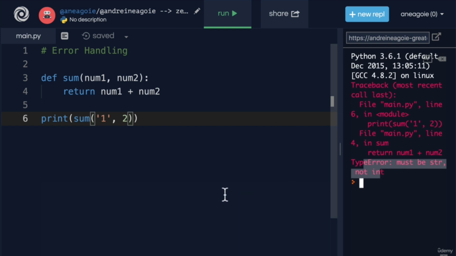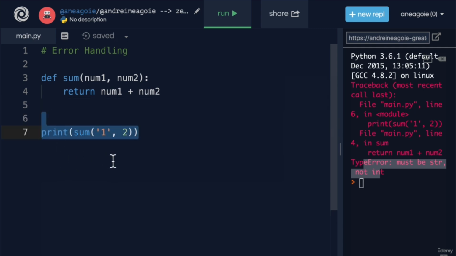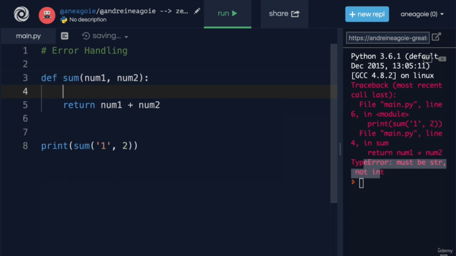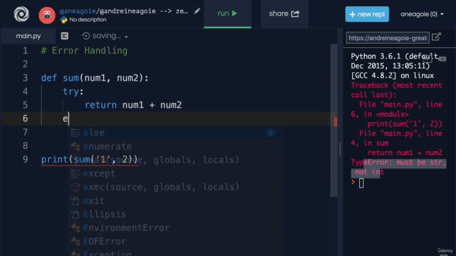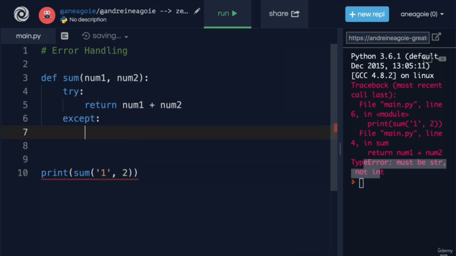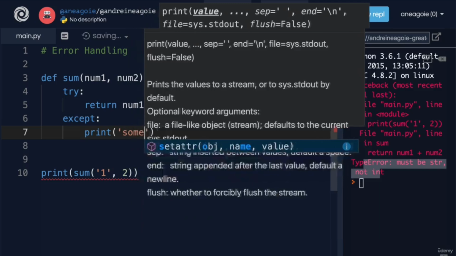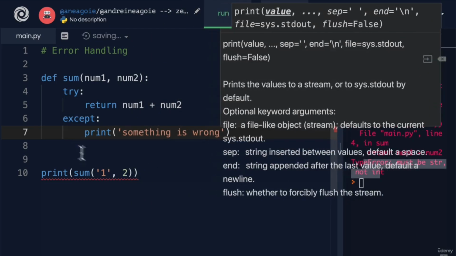So based on what we learned, how do we handle this? Well, we can add a try block in here and wrap this function, or we can build it directly into our function. So I can say try this part, and here have an except clause that says perhaps if we get any type of error, we'll print something is wrong.